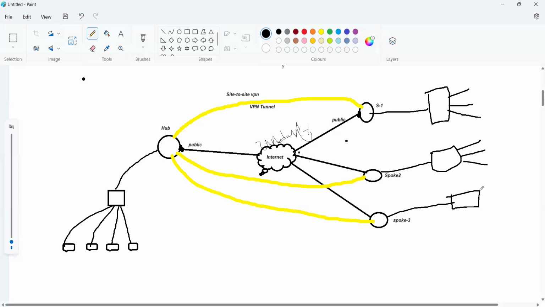This user wants to communicate with this user. So how will he reach? Through the overlay. With this tunnel he will reach, not through these interfaces or public IP addresses.